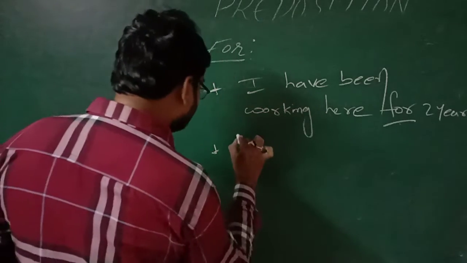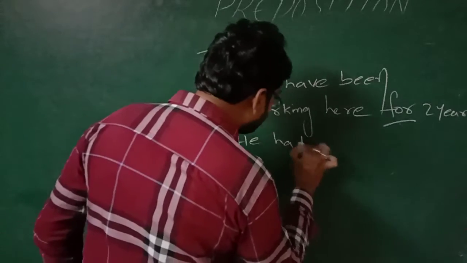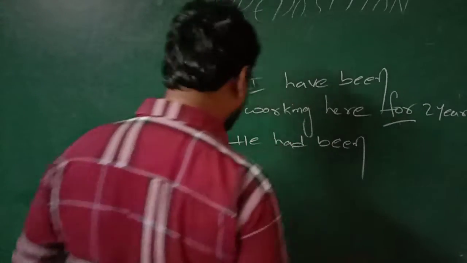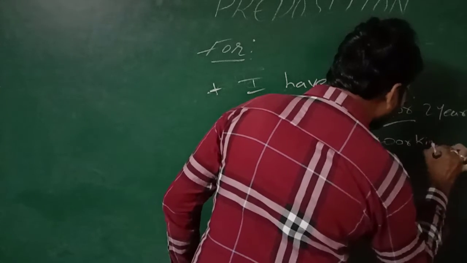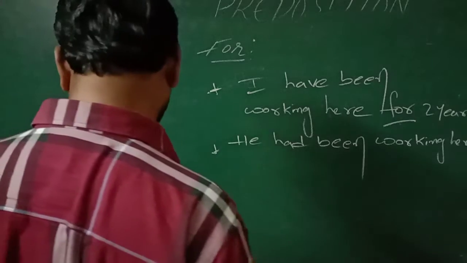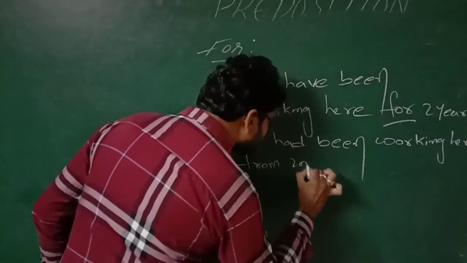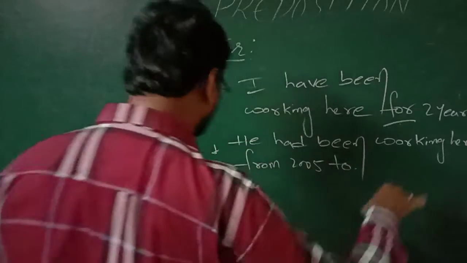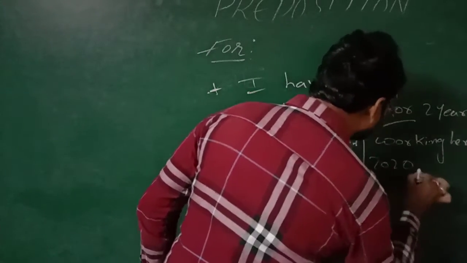So, he had been working here. He had been working here from 2005 to 2020.